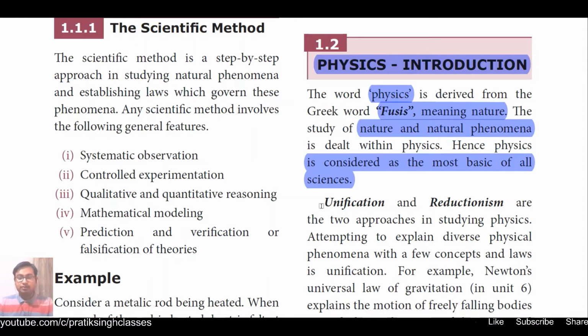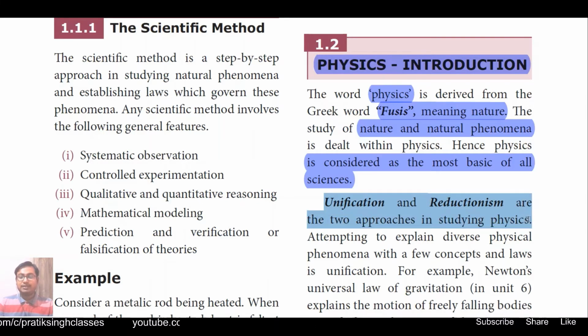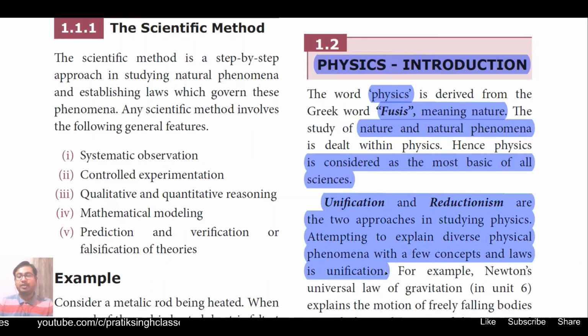Unification and reductionism are two approaches in studying physics. An attempt to explain diverse physical phenomena with a few concepts and laws is called unification. It means that when we try to find out the physical phenomenon and conceptualize it in some logical manner and make it precise, it is called unification.